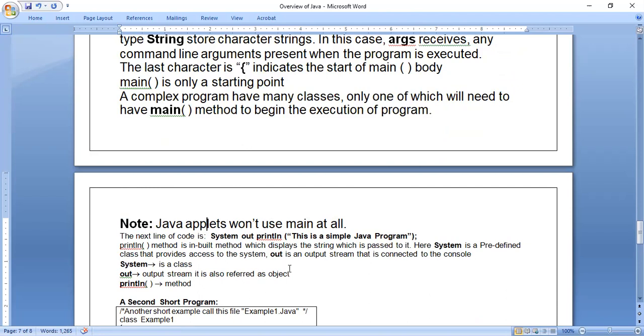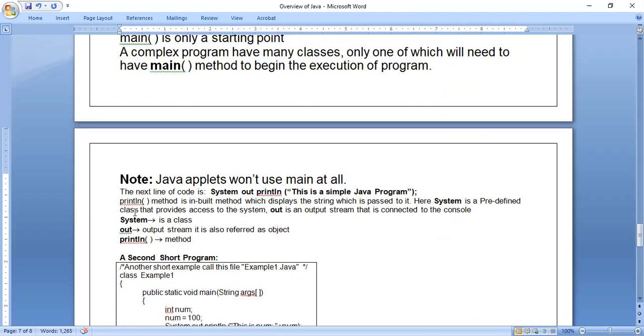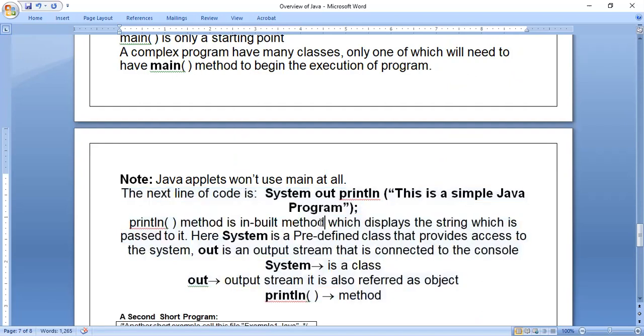Before I go to the second program, let me finish this. Three things are there; we will finish them off, and then move to the second program. The next line of the code is System.out.print. This is a simple Java program. Whenever we want to display a message on the console, we put it within the print function or println function, within double quotation marks. Regarding System.out and print, I will tell you a little bit later. Before that, if you have any doubts, you can ask.